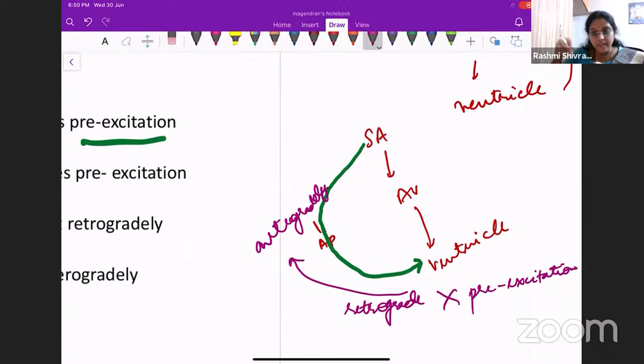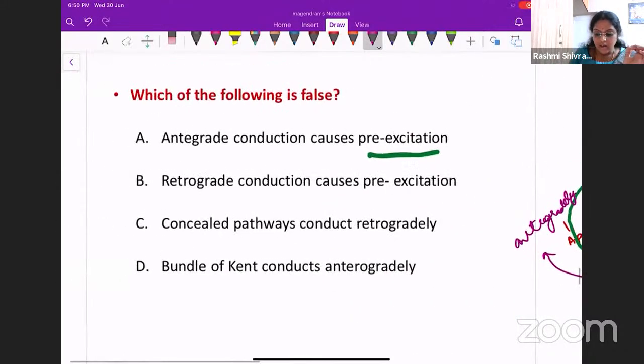But when the impulse is coming directly from the ventricle, it does not matter whether the ventricle is pre-excited or not. Is it not? So, retrograde conduction causes pre-excitation is wrong. Okay. So, antegrade conduction only causes pre-excitation. Only when the conduction happens with the accessory pathway, bypassing the AV node, when it reaches the ventricle, then there will be something called pre-excitation.